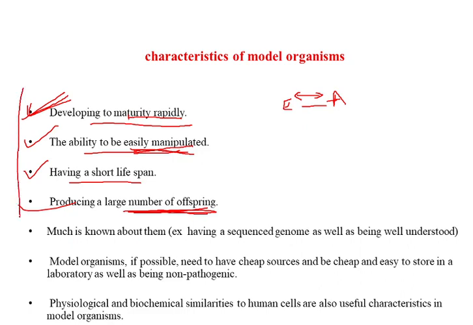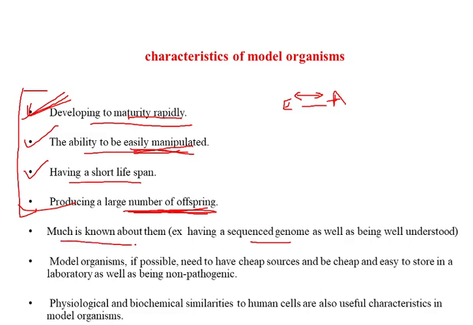Now these are the parameters that Mendel has chosen. Mendel employed these parameters to choose the pea plant, but nowadays scientists are also using other parameters to choose a model organism, like they must know much about it. For example, due to advanced techniques in molecular biology, now the whole genome is sequenced. So if you choose a model organism whose sequence is already known, it will enhance the information about that model organism, so you can carry out your research successfully.